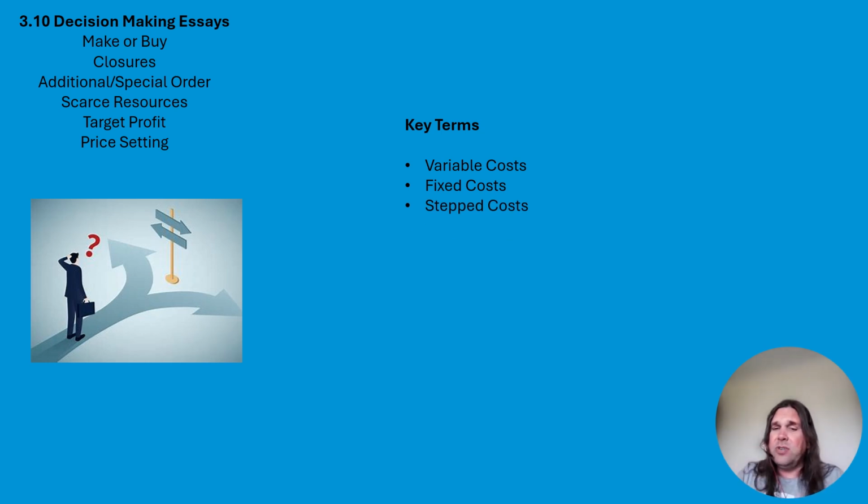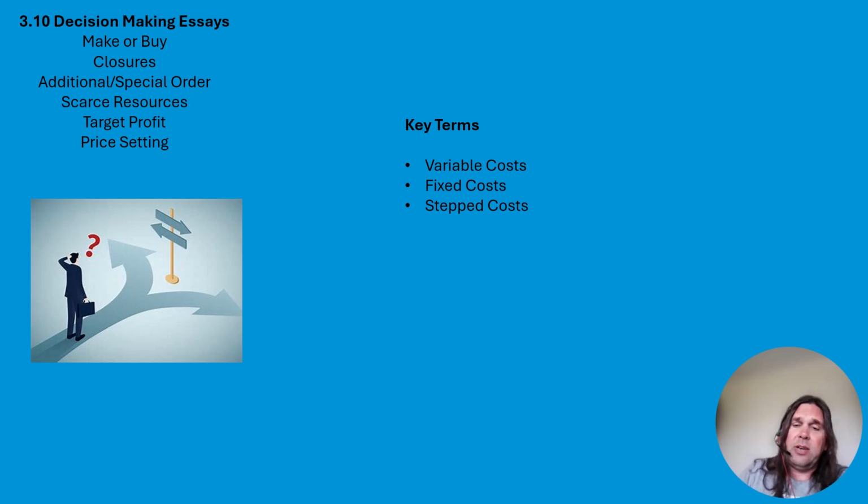But a stepped cost, if you need to define it, is a fixed cost that stays the same up to a certain level of output, then increases to the next fixed element. So to use that numerically, you could pay a certain amount up to 50,000 units, and then it goes up in increments of 50,000. So the minute you go 50,001, we get to the next increment.